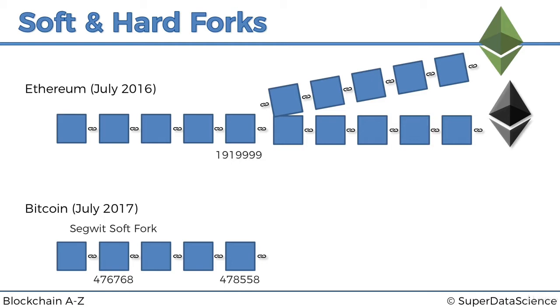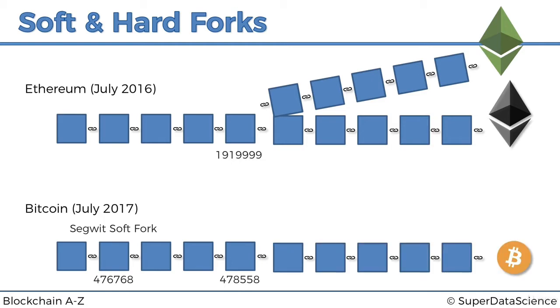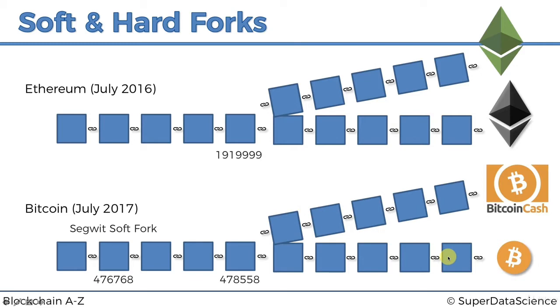Then on block 478558, Bitcoin continued, but there were some miners who switched to Bitcoin Cash. This new system was called Bitcoin Cash, because that's just the name they chose. The difference here is that on this version, the block size is increased. It's 8 megabytes, whereas on this version it's still 1 megabyte, and that's the difference why they changed.